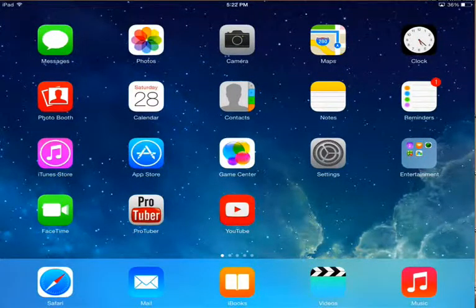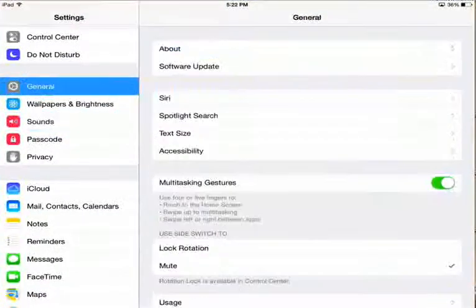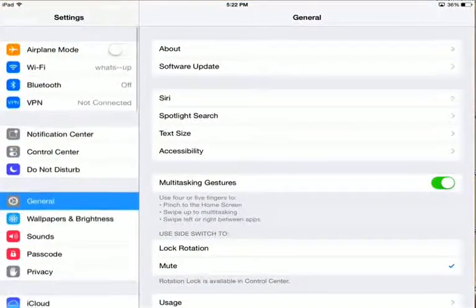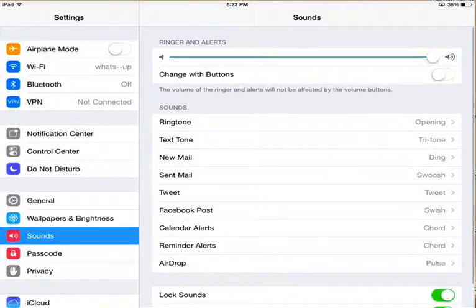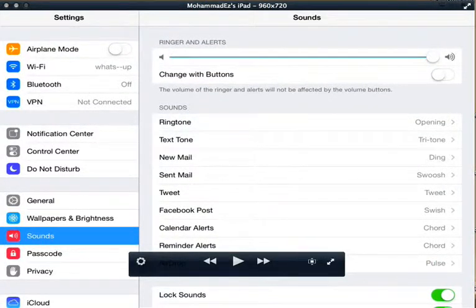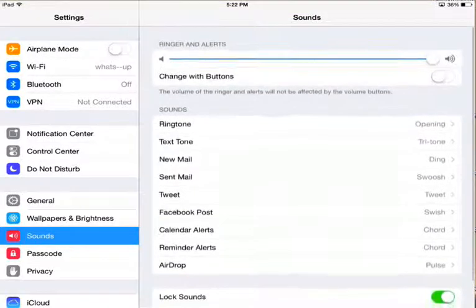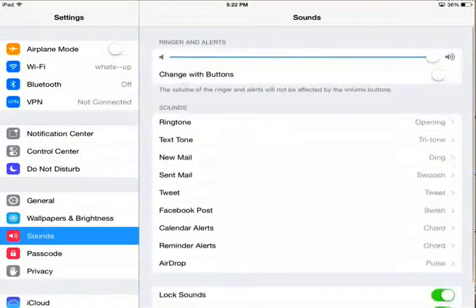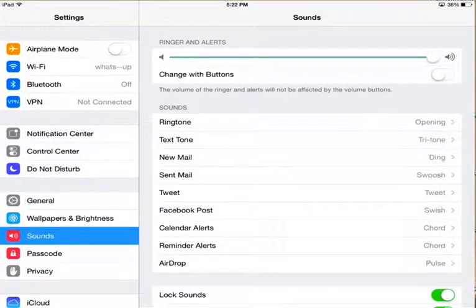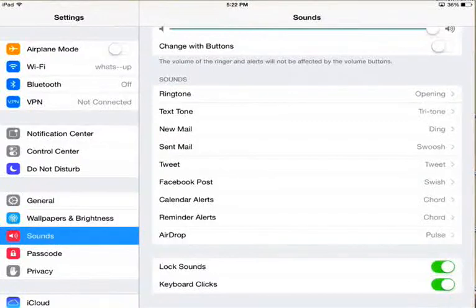Let's get started. First of all, go to Settings, and from here you can choose Sounds. As we can see, this is the sound. You can either change it with your buttons, or you can just keep it like that. You can choose how you like to hear the sound of your iPad. For me, I prefer the loudest. Of course, there are plenty of options.